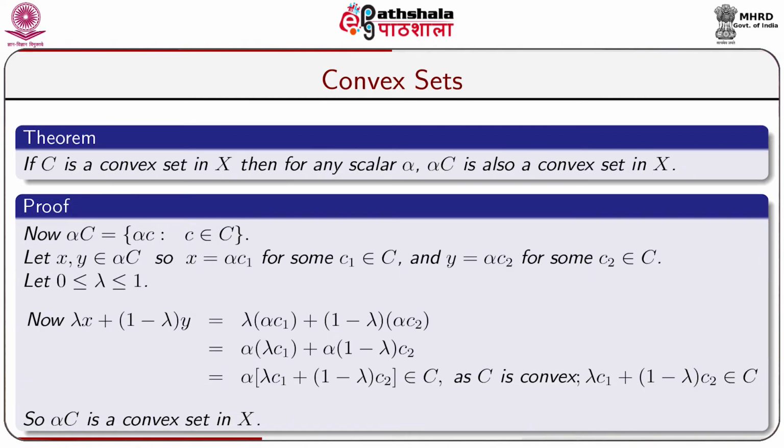If C is a convex set, then for any scalar alpha, alpha C is also a convex set. That means product of any convex set by a scalar is again a convex set in a linear space.